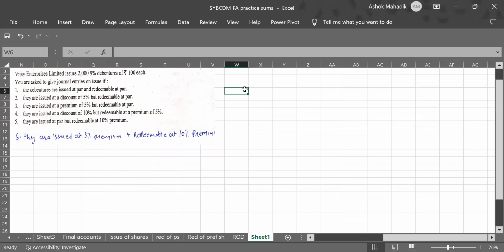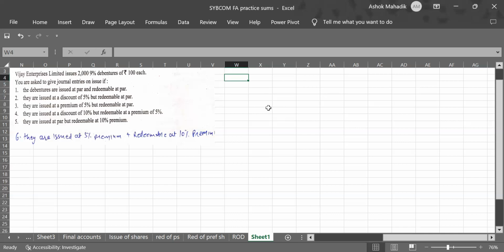As I told you, there are 6 combinations of entries of issue and redemption. They had missed one, so I have written it, the 6th option also. So we'll be solving all the 6 options. Vijay Enterprises Limited issues 2000 9% debentures of rupees 100 each.